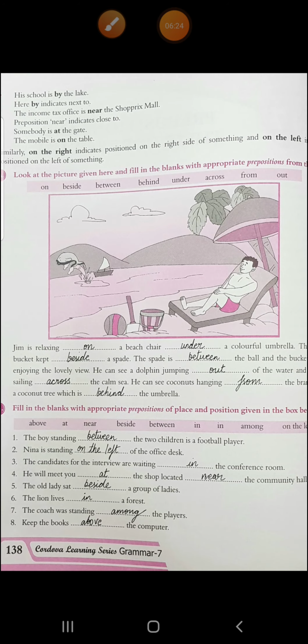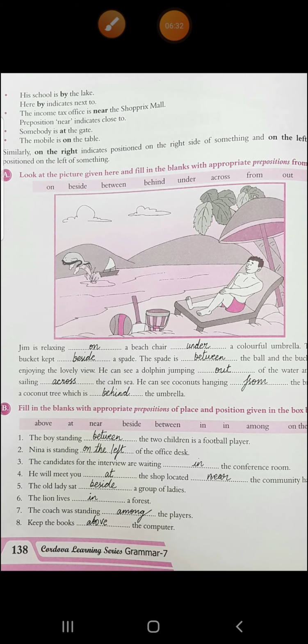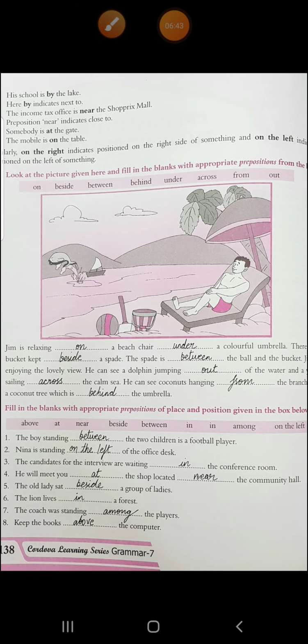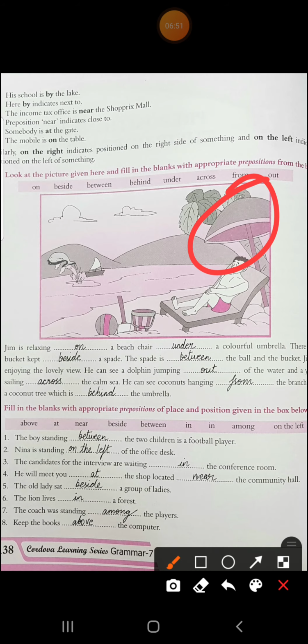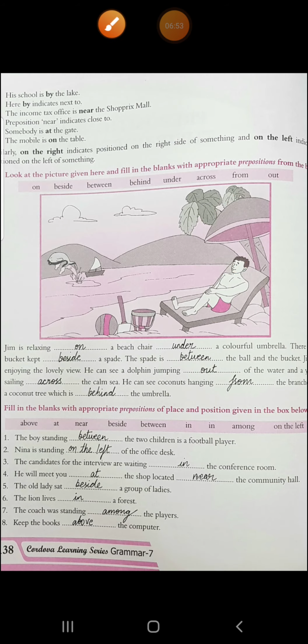You have to visualize this image, and according to that you have to put the prepositions. See the first line. Jim is relaxing on a beach chair. You can see his position. He is on the relaxing chair. He is on the beach chair. He is under this colorful umbrella. You can see this. He is under this umbrella. I hope this is clear.